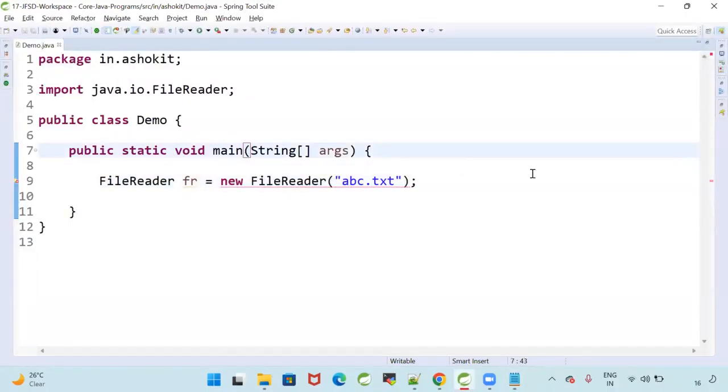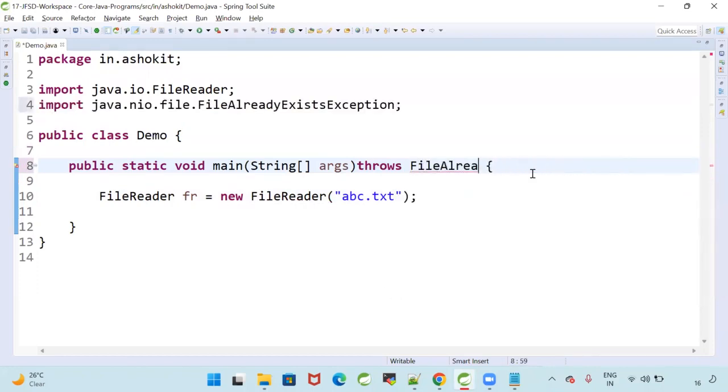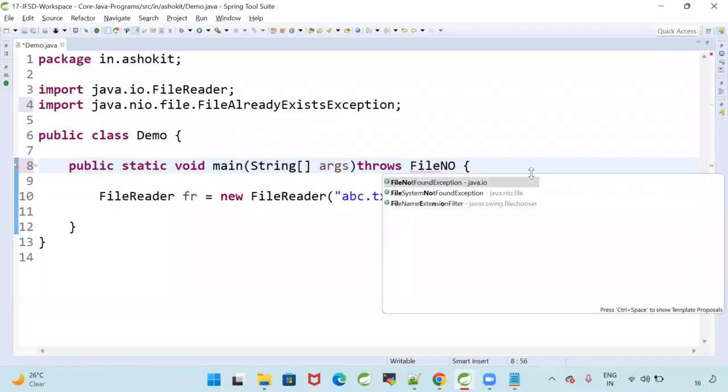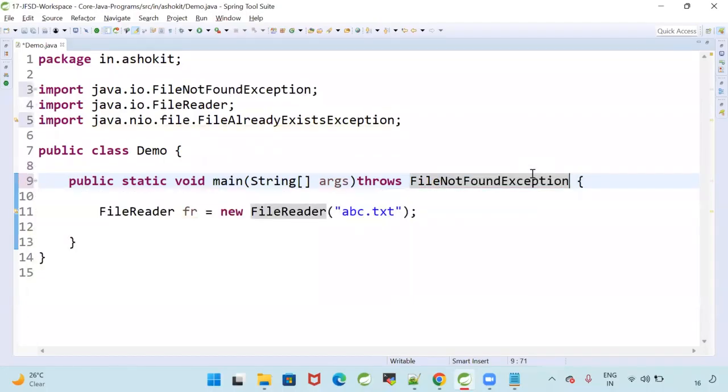I will tell the JVM, hey, I know, you just shut up and compile my program. I know about that FileNotFoundException. You just do the compilation. I know whether the file is available or not, and I will take care of it.